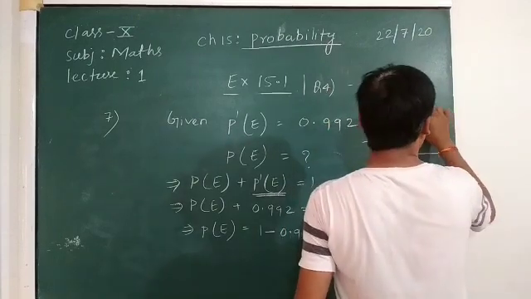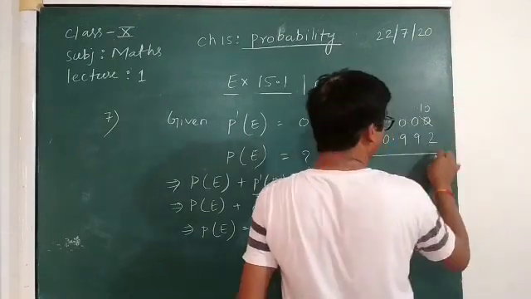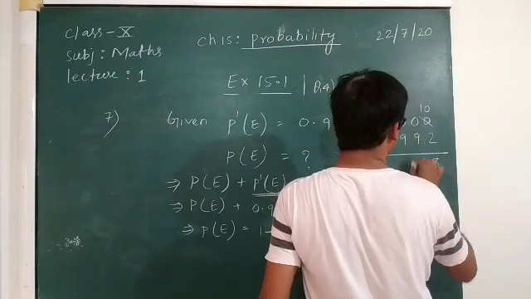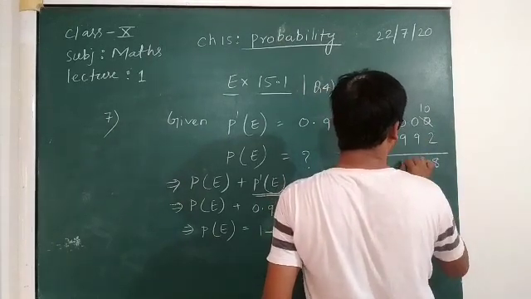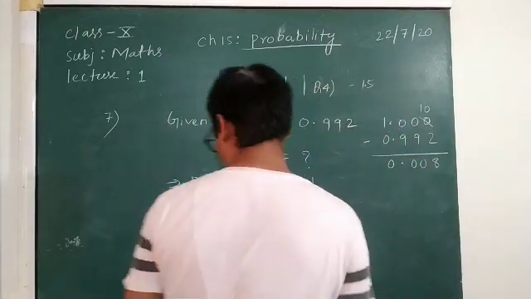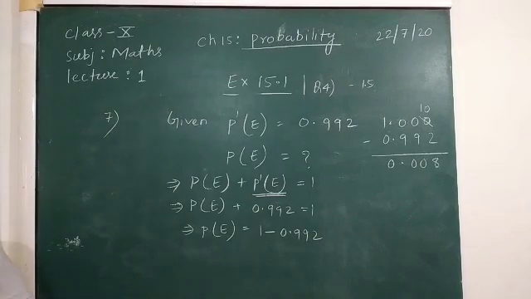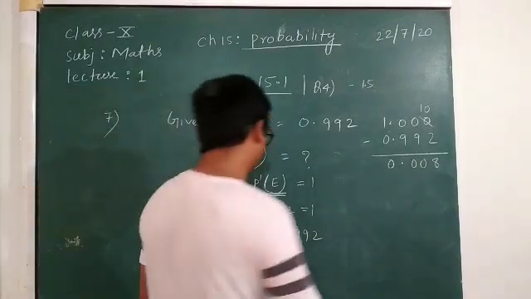So it will be now 10, 10 minus 2 is 8, this is 9, 0, this is 9, 0, and so 0.008.